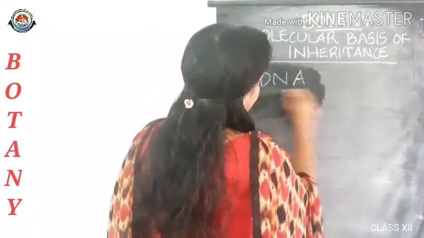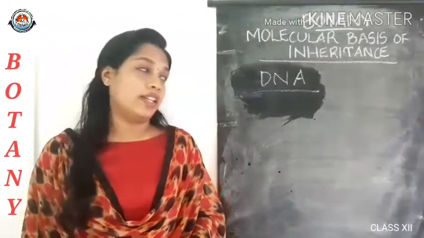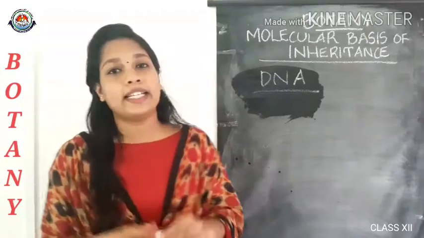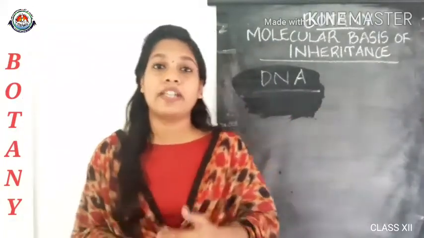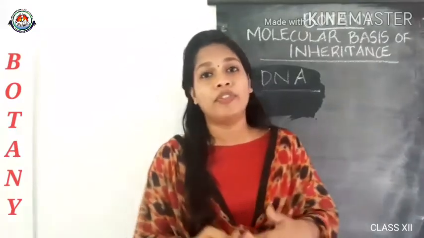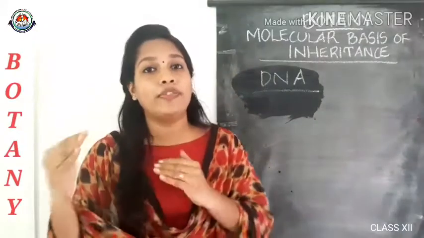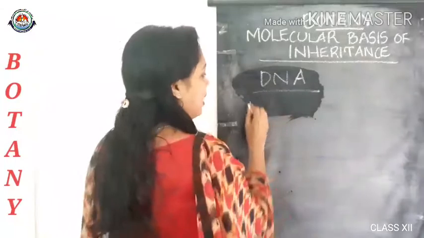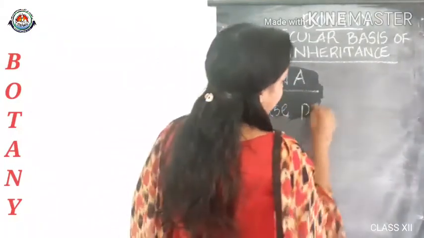How is a DNA formed and what is the detailed structure of DNA? DNA is a long polymer of deoxyribonucleotides, and the length of the DNA depends upon the number of nucleotides. A pair of nucleotides is also called base pairs. So actually the DNA is composed of base pairs.